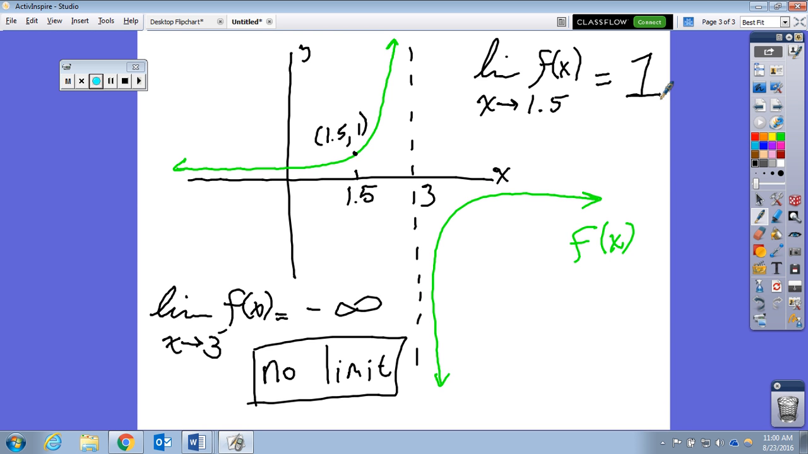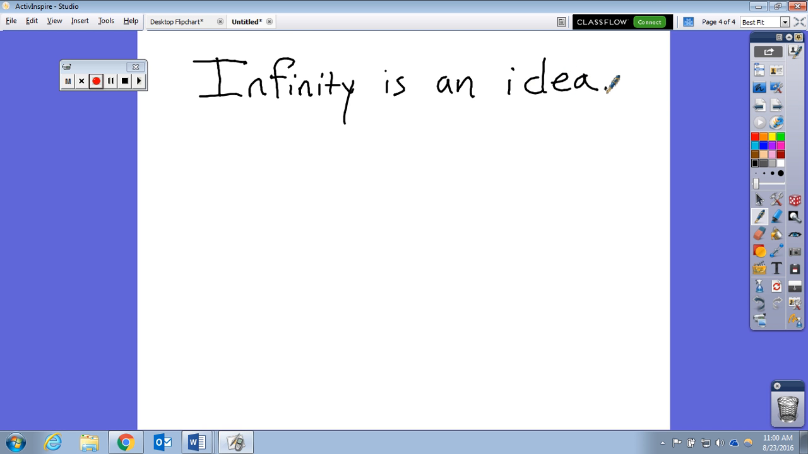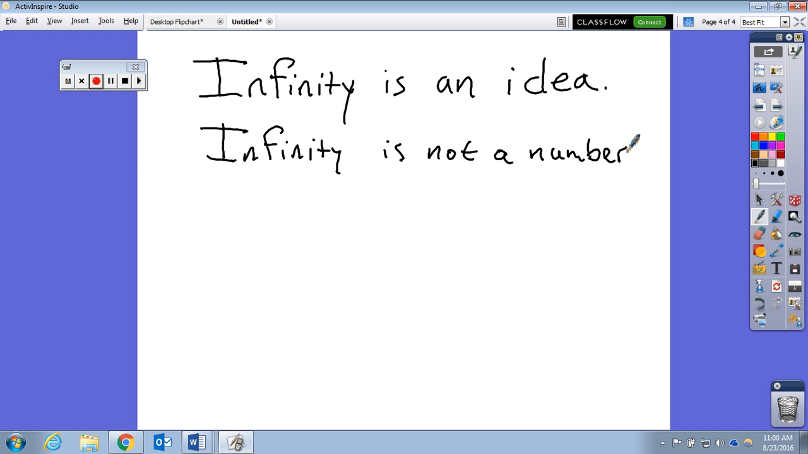Negative infinity and positive infinity are different, so shouldn't it be like negative no limit or something? Okay, so let's make a whole slide here. This is good. Infinity is an idea. So infinity is just no limit. Infinity is not a number. Now, I'm not going to give you 0 points if you evaluate the limit as negative or positive infinity, okay? But I do want you to be absolutely clear, for your knowledge, that infinity is an idea and infinity is not a number.